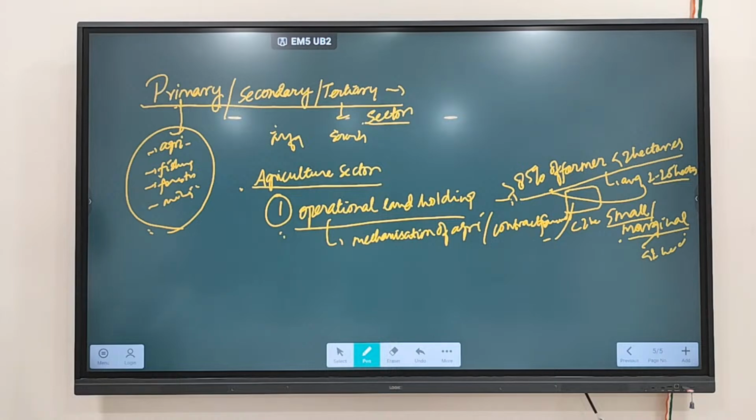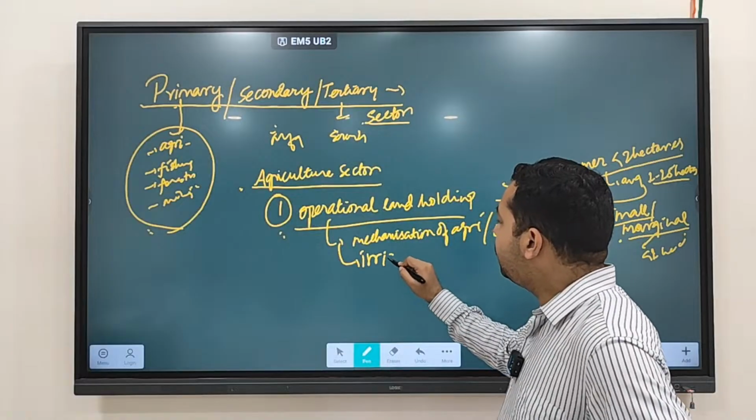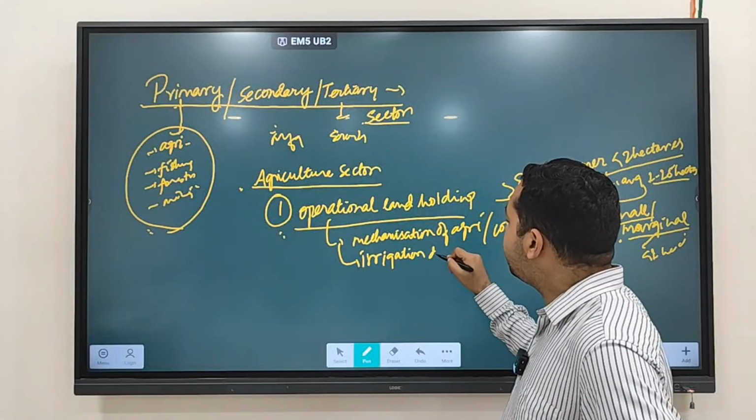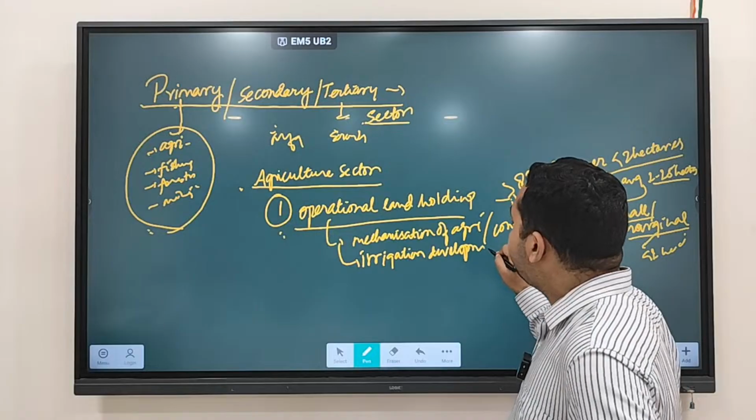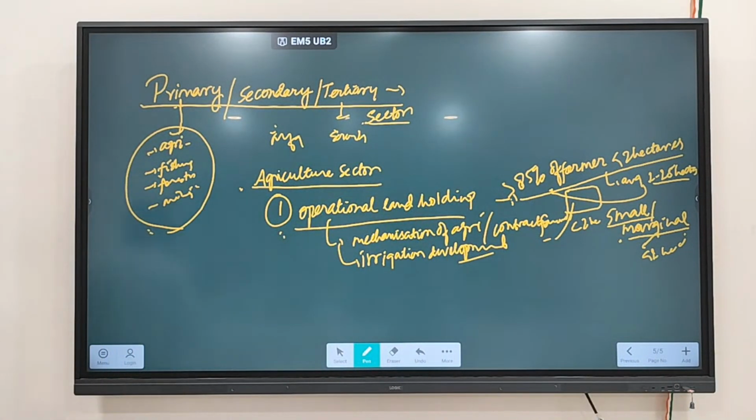Clear? And since land is also small, what is happening? Not much focus is being given to which type of development? Irrigation development. If you have a bigger land, then you will invest more on irrigation infrastructure. But since the land holding is small, irrigation development is not being taken much. Clear? So that is one problem you are finding: operational land holding is very less.